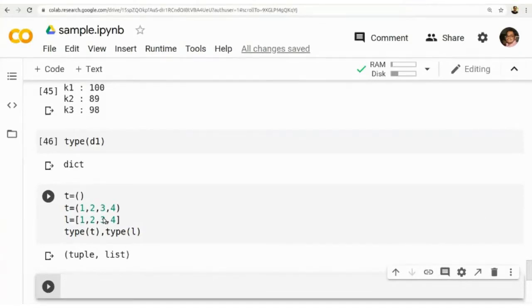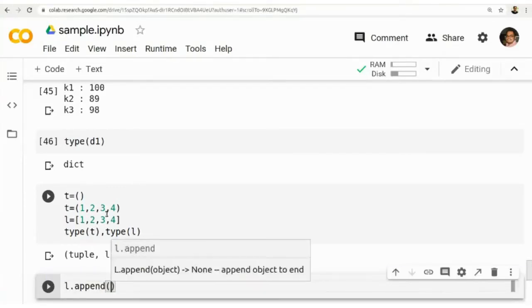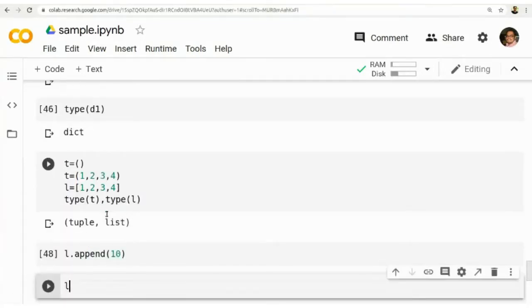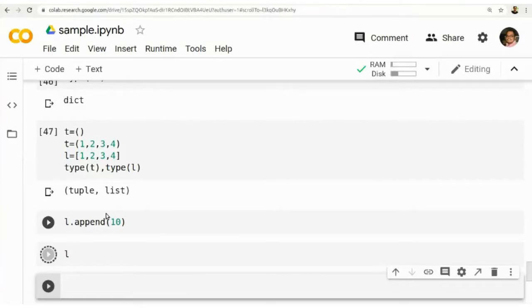So what is the difference? We have a concept called mutable and immutable data structures. Mutable means we can change the elements, change the structure of the data. For example, I can add a new element into the list L, and L is still a list and it contains one more element.